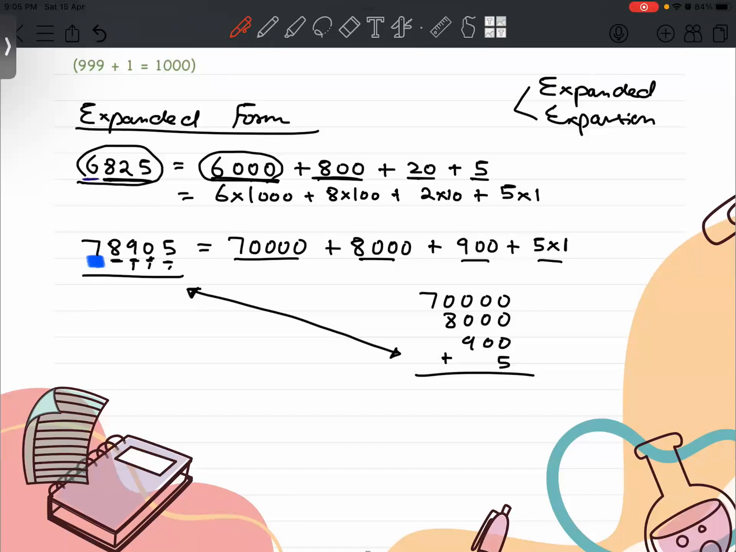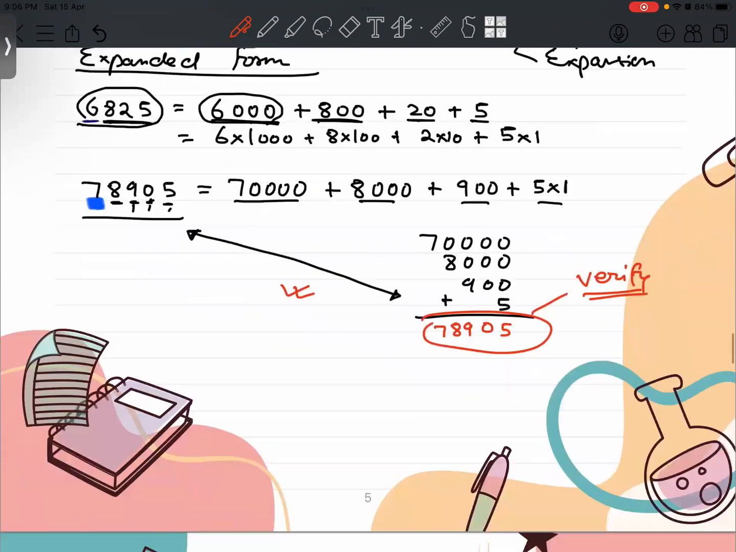5, 0, 9, 8, 7, 7. It's the same. So your expanded form is correct. So this is how you can verify if your answer is correct or not. That is how you verify your answer.